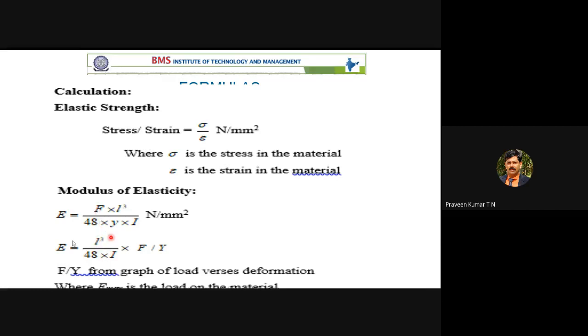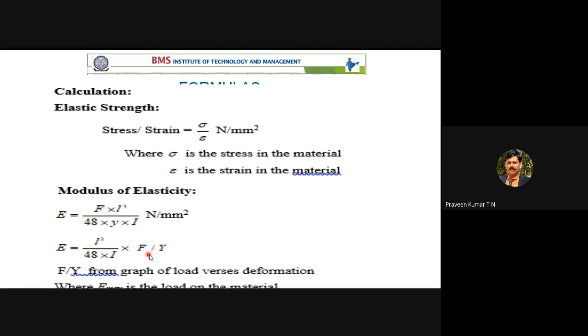Irrespective of the loading, the length of the specimen is fixed. 48 is constant. I is also constant. For the given specimen, L is constant. For the given material like wood, the I is also constant. The only parameters are F and Y. F by Y is the slope of the load versus deformation plot.